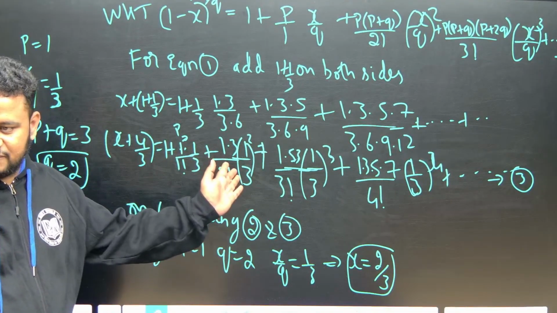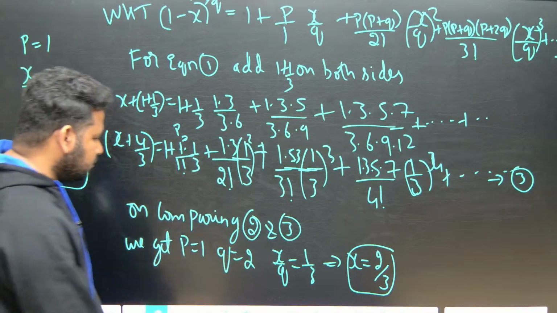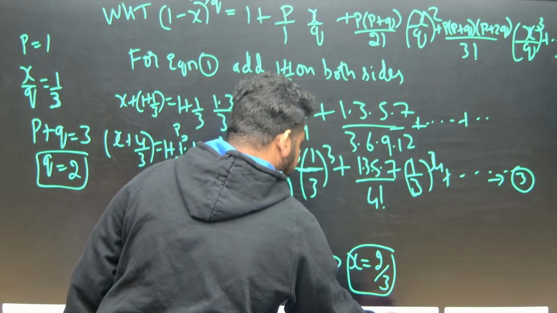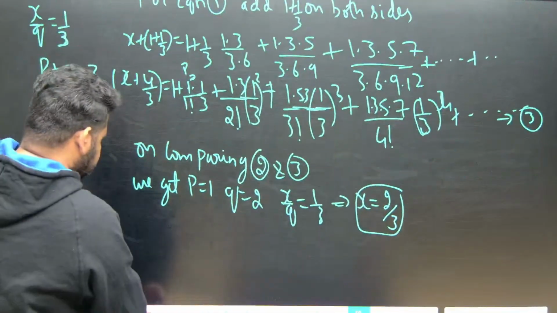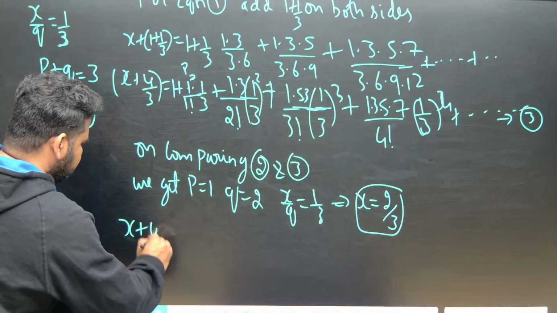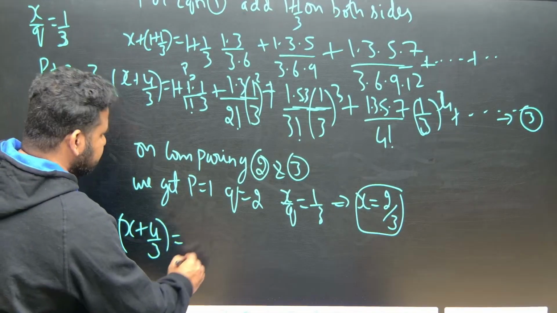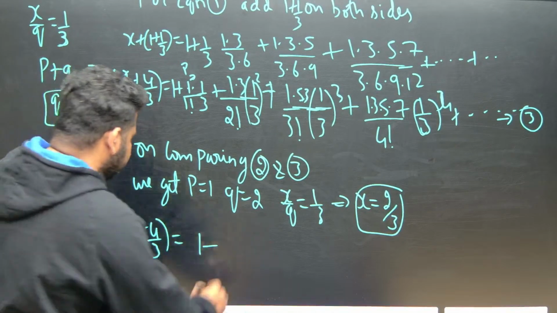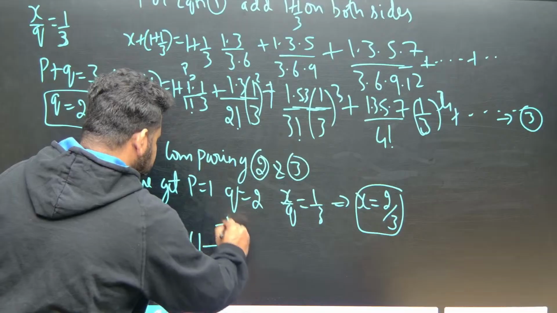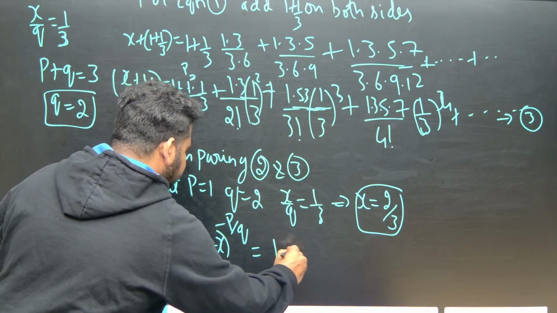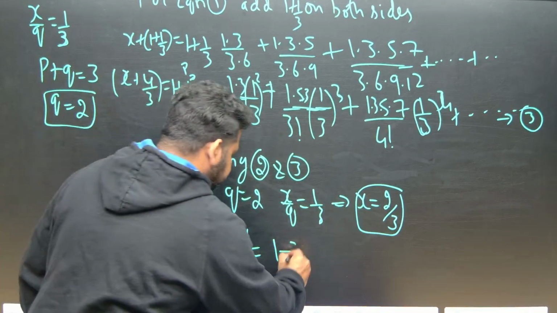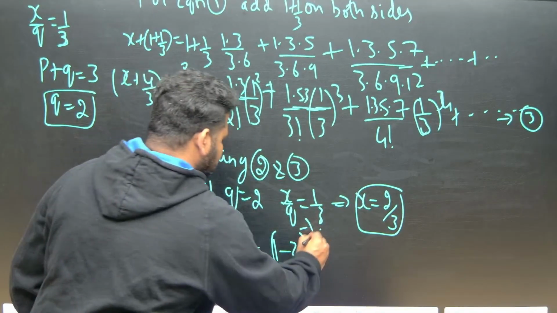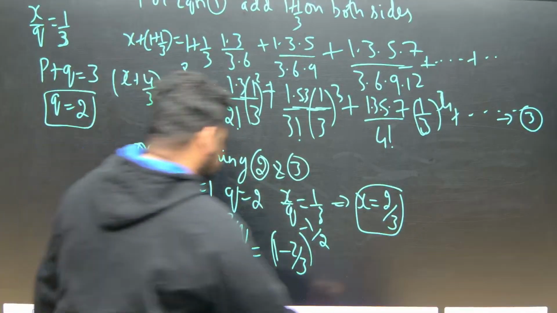So this is the formula we have, and we got the values. Now on comparing 1 and 2, we have x plus 4 by 3 is equal to 1 minus x to the power of minus p by q. That is 1 minus x, which is 2 by 3, to the power of minus p by q. Minus p is minus 1, and q here is 2. Further, let us go to the next page.